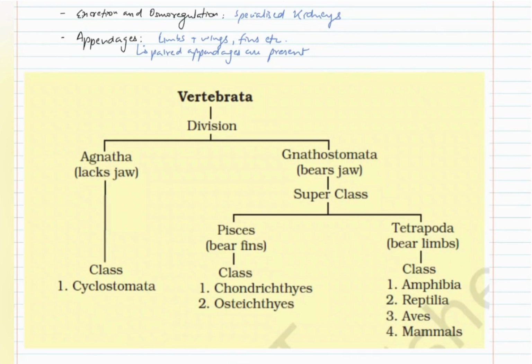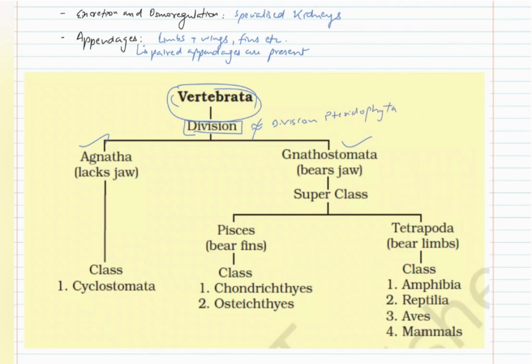Now, Vertebrata is divided into 2 groups, Agnatha and Gnathostomata. Mind it that this division which is written here is not the same as division that you study in plant kingdom, for example, division Pteridophyta.